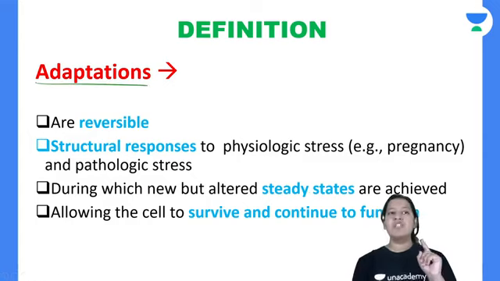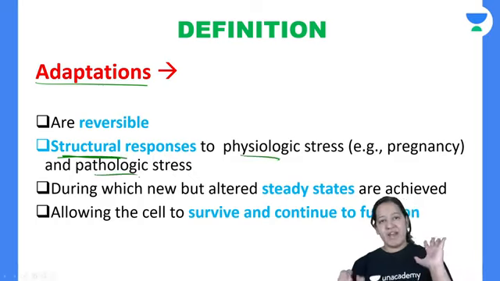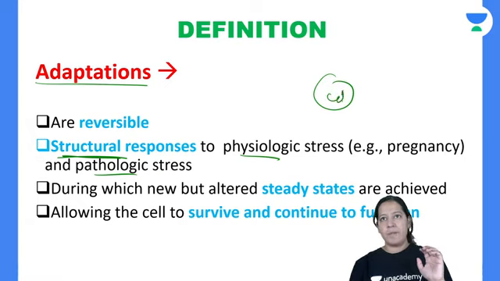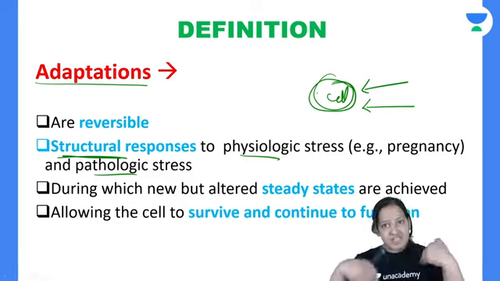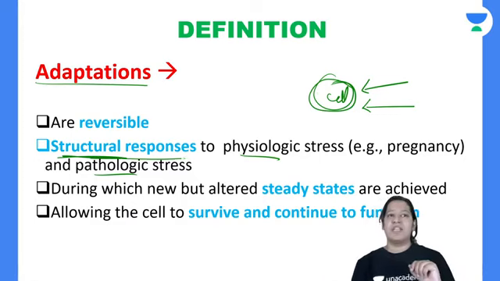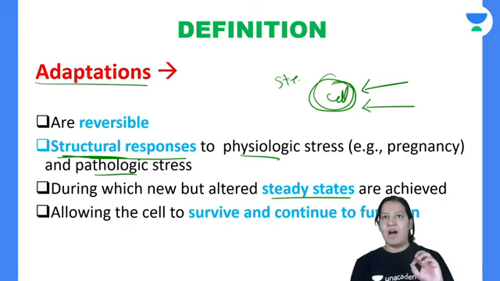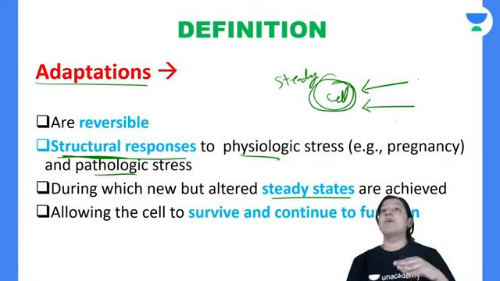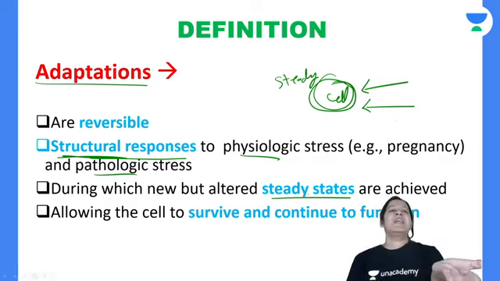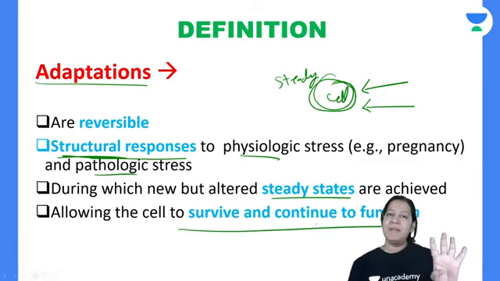Listen. What are cell adaptations? These are the structural changes of a cell due to physiological or pathological stress. Whenever you provide either physiological or pathological stress on any cell, the cell will change its structure in order to achieve a new steady state. Earlier, the cell was in a steady state, in homeostasis, but you have disturbed the homeostasis by causing stress. So to achieve a new steady state, the cell does this in order to survive and to continue to function. Otherwise, the cell will be dead.